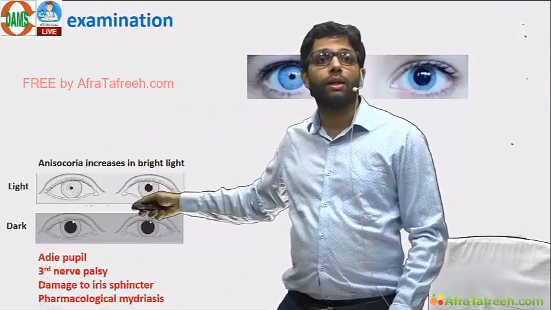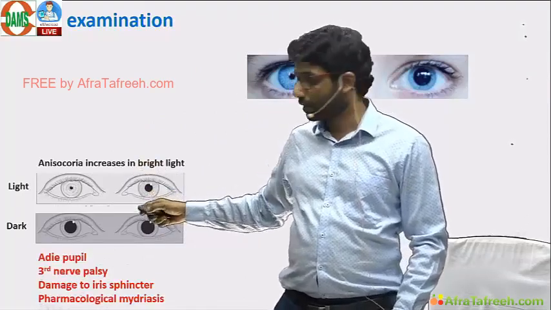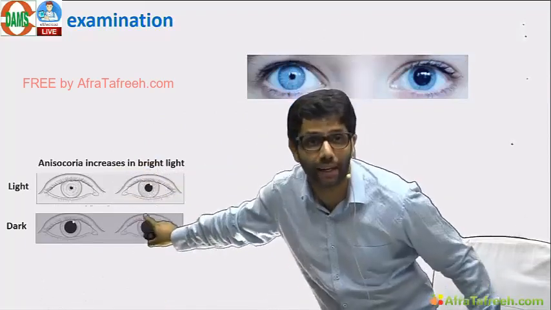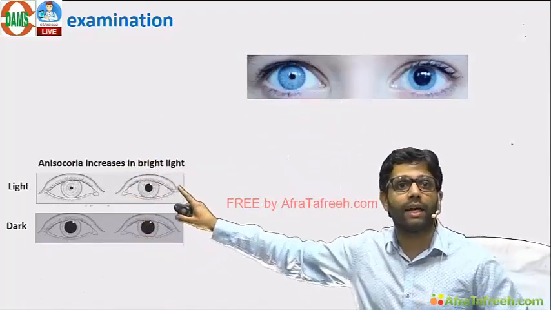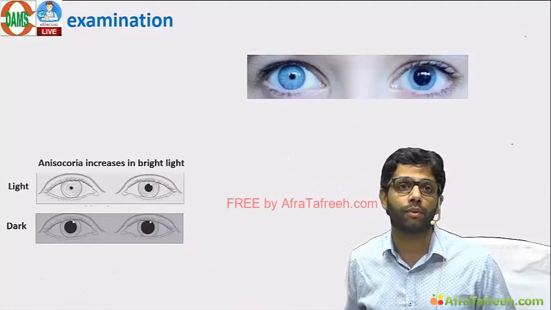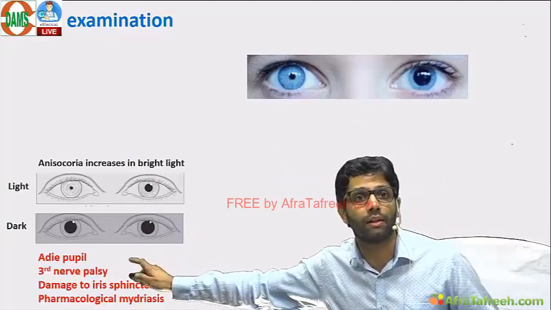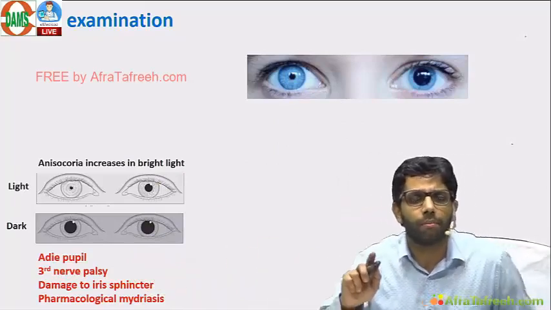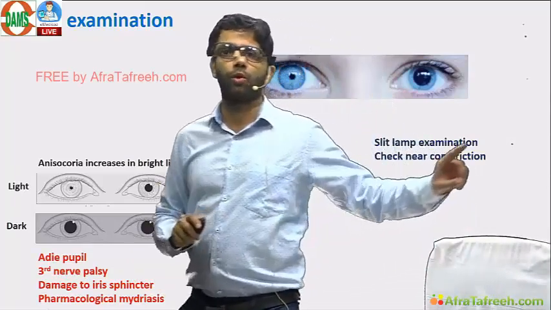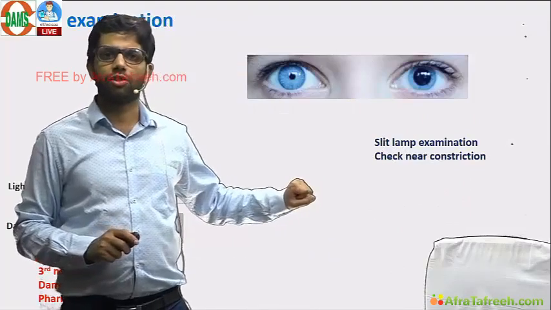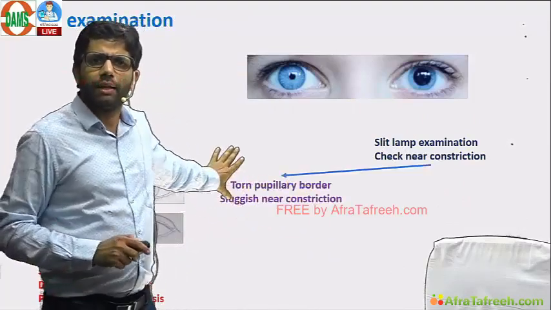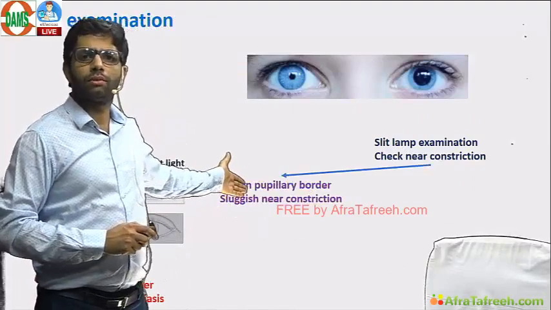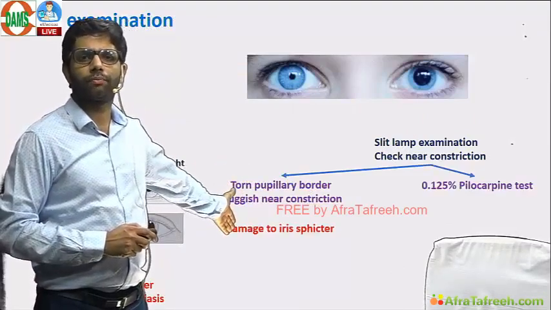Anisocoria is more in the bright light. If anisocoria is more in the bright light, it means that the dilated pupil will have the problem. Differentials will be third nerve palsy, Adie's pupil, iris sphincter damage, and pharmacological mydriasis. How to differentiate? Do a slit lamp examination and check near constriction. If there is a torn pupillary border, then definitely the answer is damage to the iris sphincter.